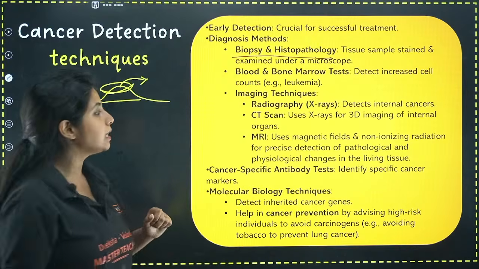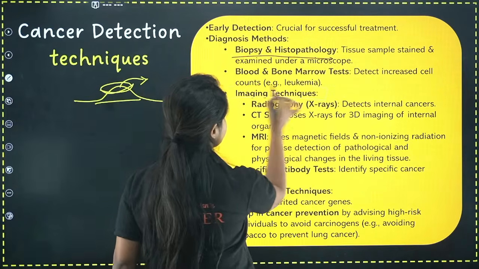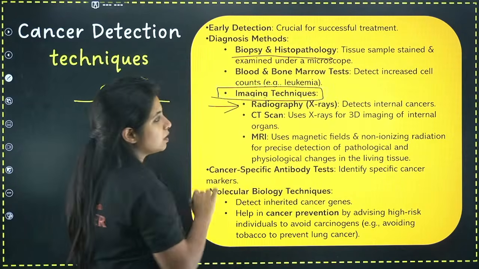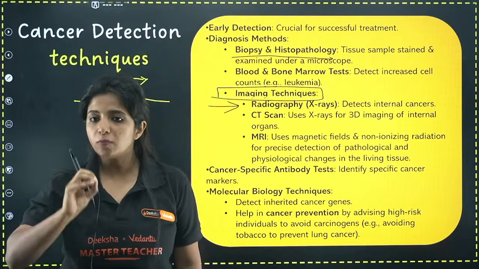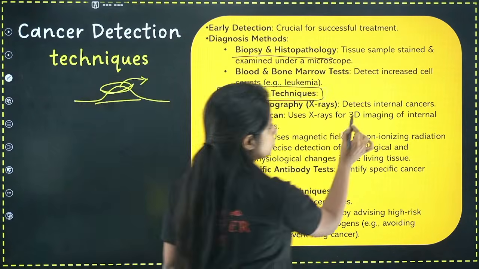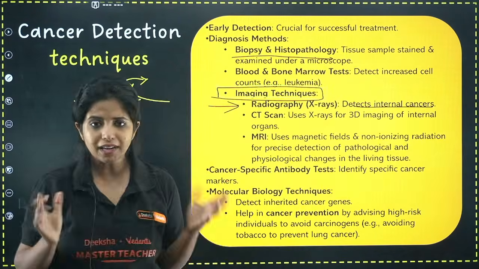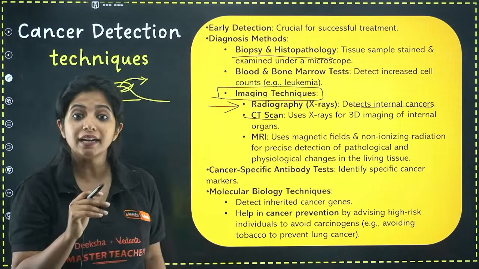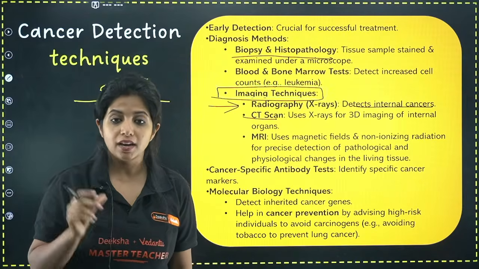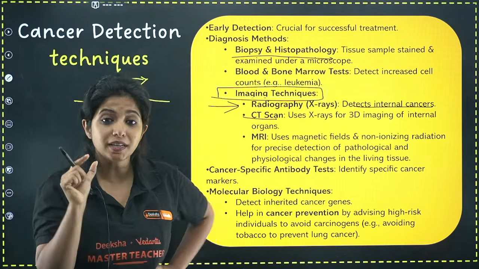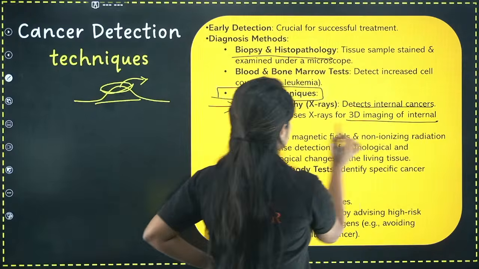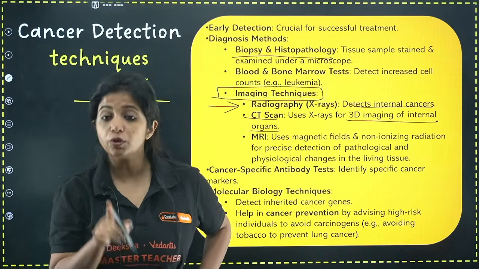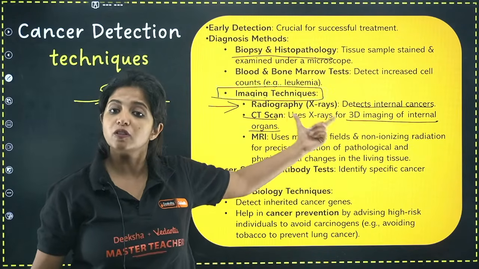Apart from that, there are some imaging techniques, and these are very, very important. What are these imaging techniques? First one is radiography, normal X-rays. Normal X-rays can be used to detect internal cancer. Apart from that, there is CT scan. CT scan is for getting the three-dimensional image. Remember, it has a specific function: getting the three-dimensional imaging of the internal organs. In the CT scan, computerized tomography, you are also using X-rays itself. This is also ionizing radiation.